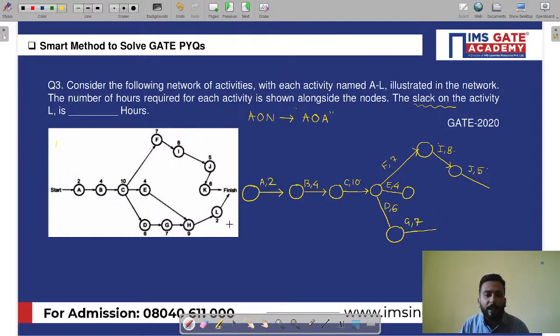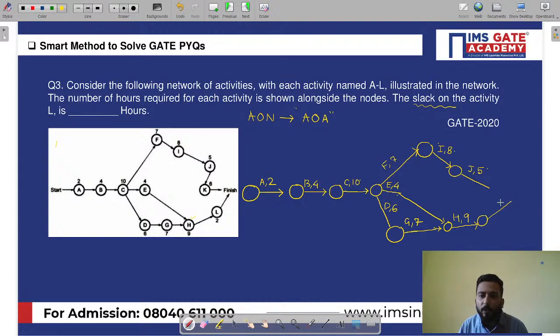And the H activity, as you can see on the screen, has a precedence of E and G. So I will erase this one, and I will connect E and G in such a way that I can take out H from here, and H has a duration of 9. And then finally, L,